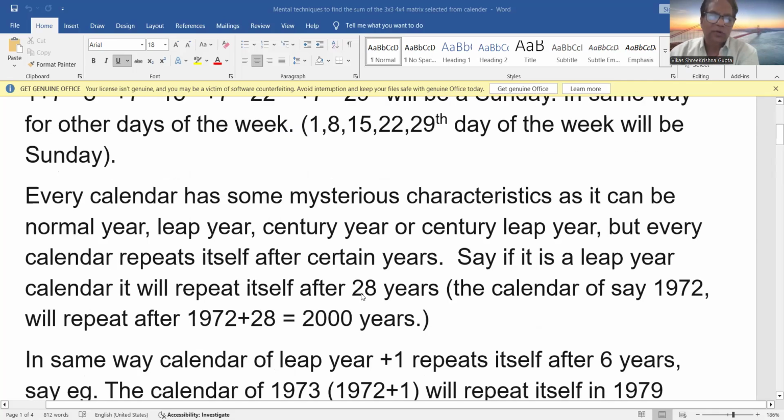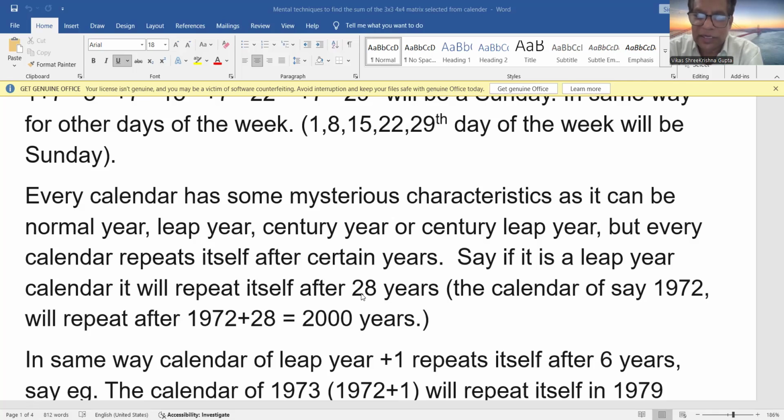Now, every calendar has some mysterious characteristics. It can be a normal year, a leap year, a century year, or a century leap year. When I say a normal year, it means the calendar will have 365 days. When I say a leap year, it will be 366 days, and a leap year comes after every 4 years. A century year must have its last 2 digits as 00, say 400, 300, 500, 600. Any number ending with 00.